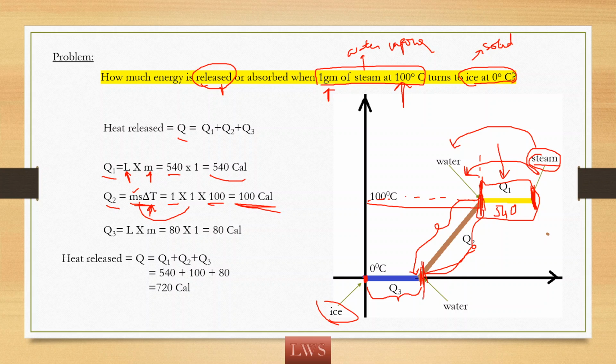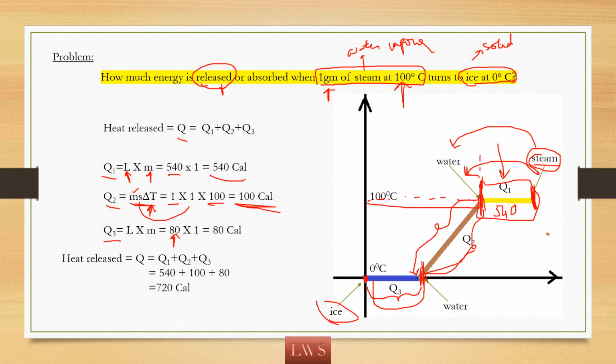Now the task is it's to be converted to ice. So here also you can see water is at 0 degrees, ice is also at 0 degree. So at constant temperature, we need to apply latent heat of fusion for freezing. Whether ice converts to water at 0 degree or water converts to ice at 0 degree, the amount of heat released or absorbed is nothing but latent heat of fusion. Remember this point. So here we are applying latent heat of vaporization. Here we are applying latent heat of fusion. So how much is the mass? 1 gram. So we know that latent heat of fusion for 1 gram of ice is 80 calorie.